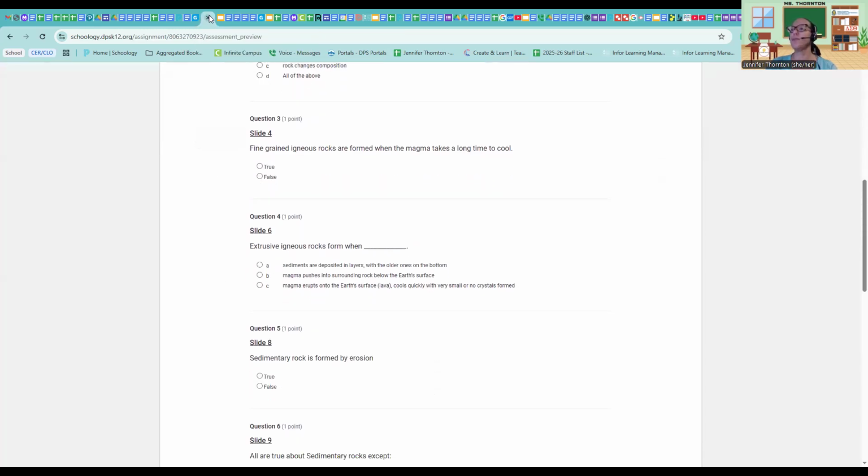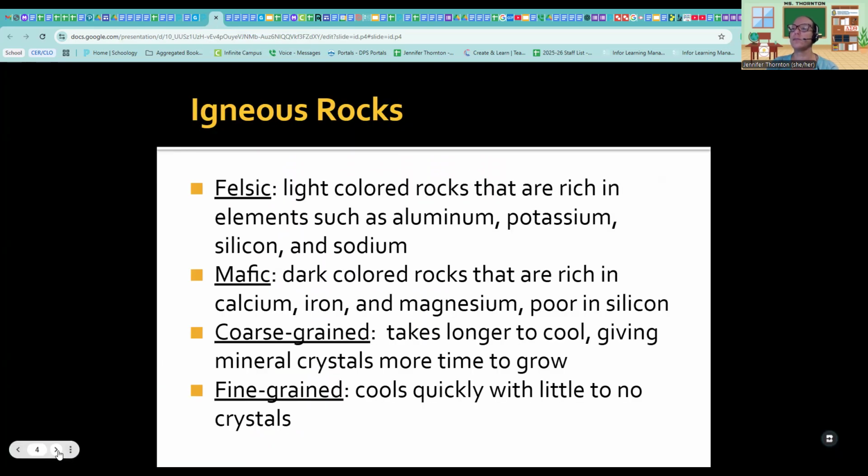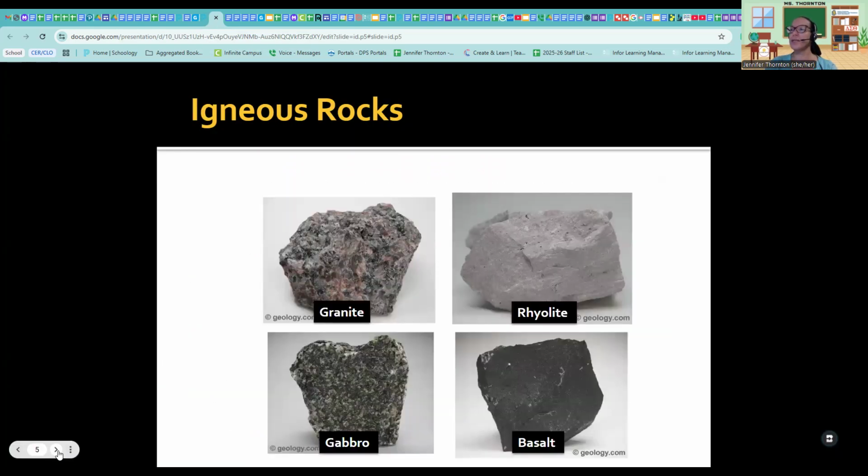All right. Next one comes from slide 6, which has to do with slide 5. Here's some examples of igneous rocks, and notice how you go through each one, and it shows you basically the different composition makeup of all these igneous rocks, and see how they look totally different. Depends on the way they come out, what they're made of, and how they cool down, fast or slow. Okay, that's felsic rock. Granite is felsic, and a mafic rock is going to be the other one there.